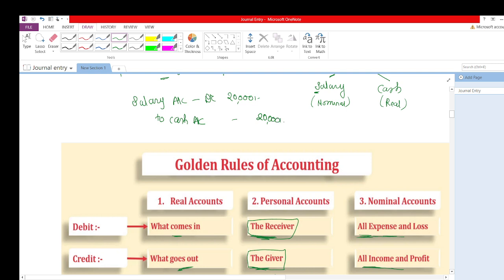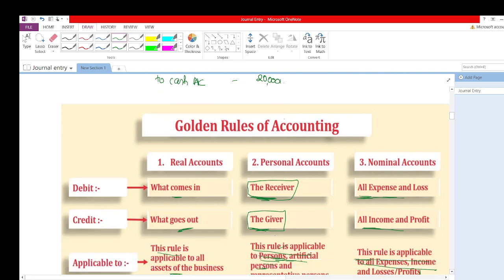I hope you are able to understand, in a very easy manner, what the golden rules of accounting are and how we are going to make journal entries. If your journal entries are not good, then you are not able to proceed further, because in every topic till the final level of your CA, you need to record journal entries everywhere. If you don't know journal entries, you cannot proceed further. So clear your concept first and then proceed further.